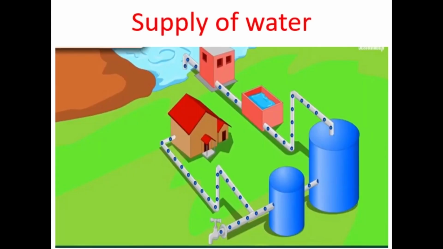Our first topic is supply of water. We know that the main source of water is rain, and lack of rain in many places creates scarcity of water. Scarce means not present in a great quantity. In big cities and towns, the water may be supplied from nearby river, canal, lake or ground. This water is purified and stored in big tanks, from where it is supplied to our homes through pipelines and taps.